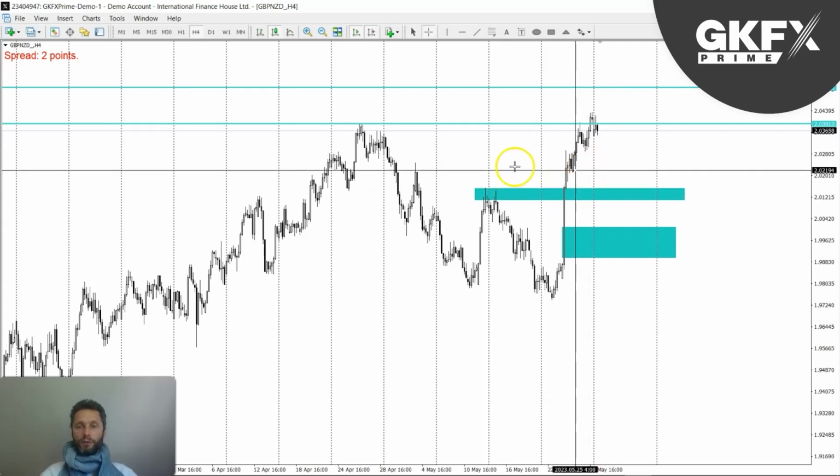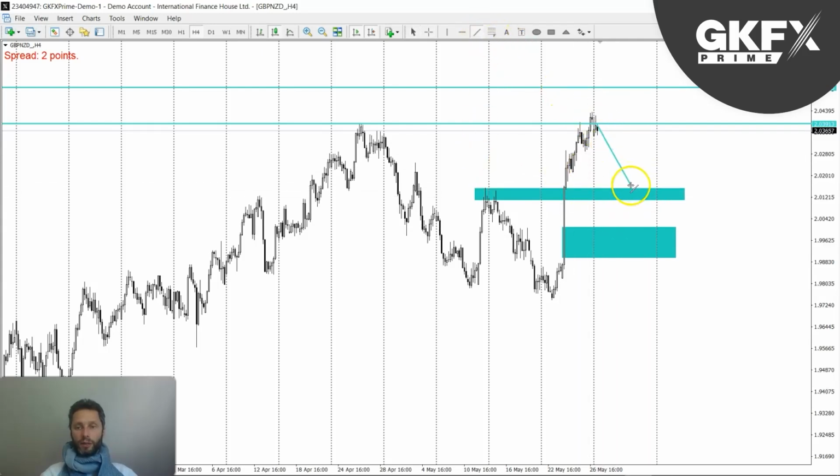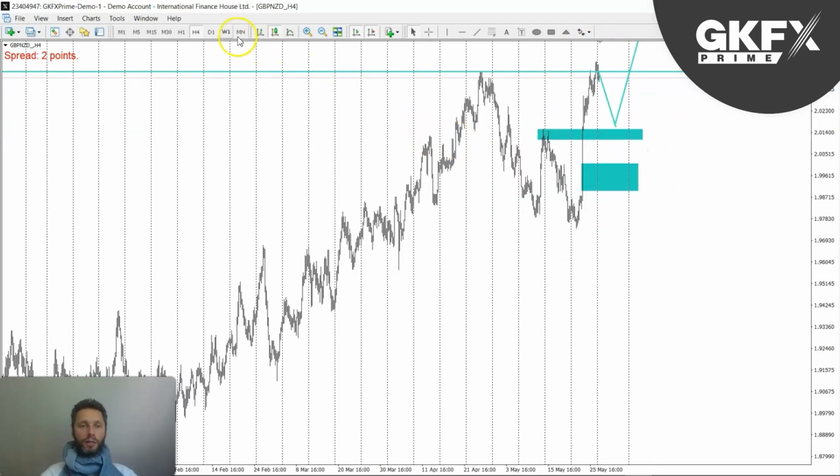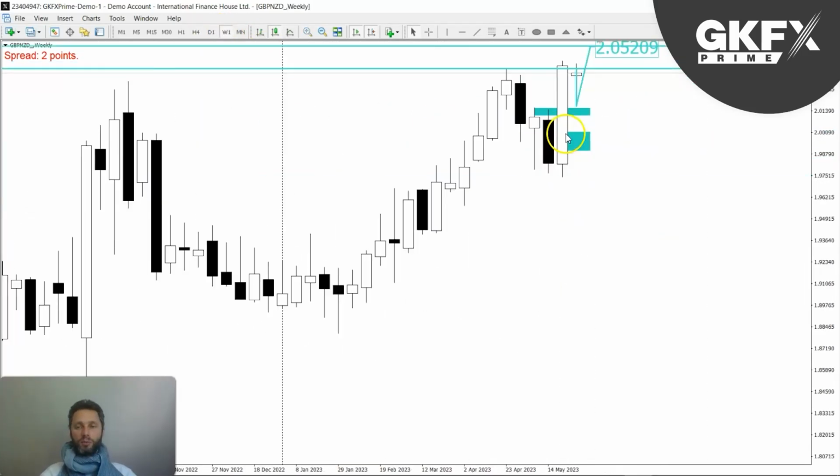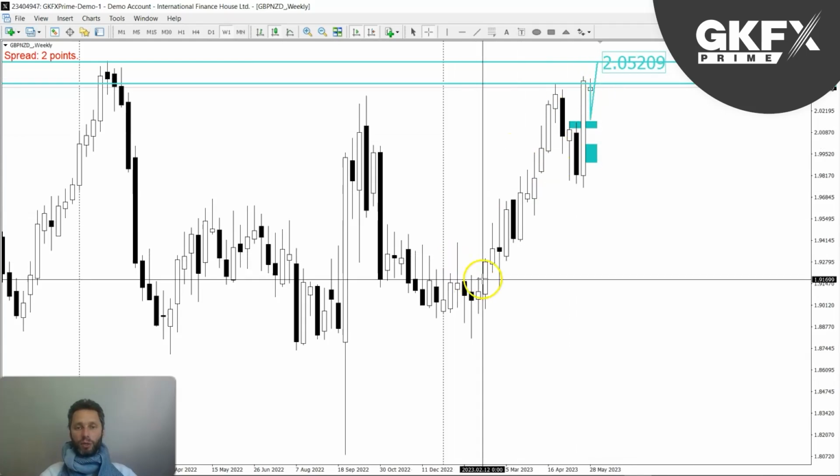Okay, so let's have a look. Let's watch out for these levels. If we get that retracement, then some kind of reversal price action around this zone, and then continuing to the buy side, which is at 2.052. Let's place the marker. Here we go. That's the idea on the pound New Zealand. Quite obvious, I would say, in terms of probability, the continued bullishness.